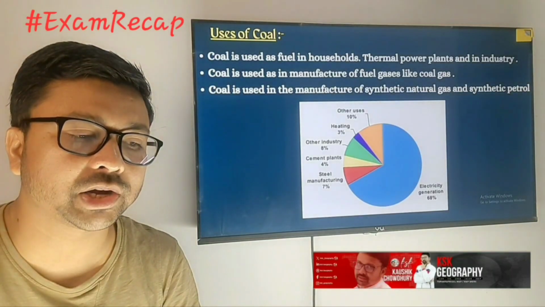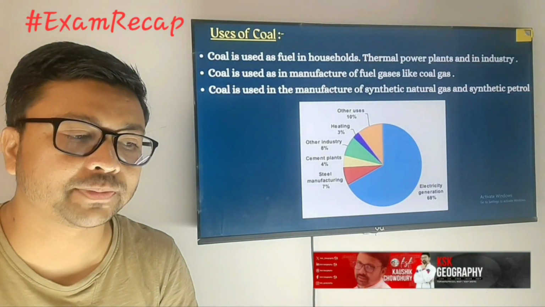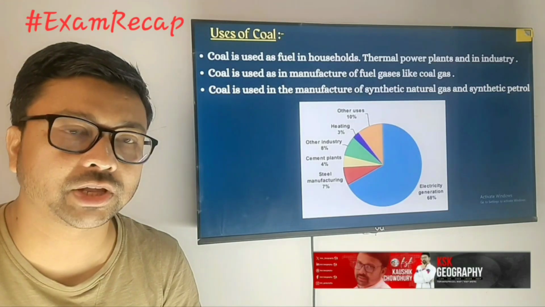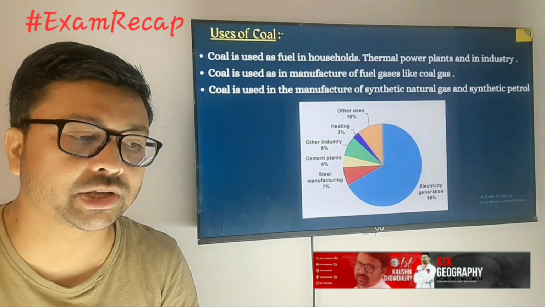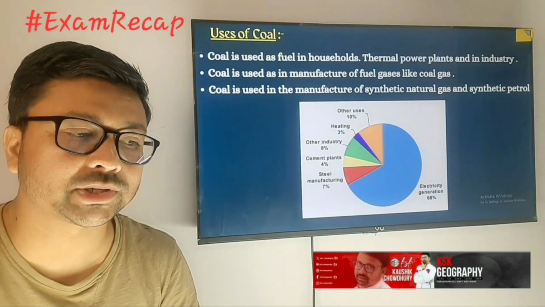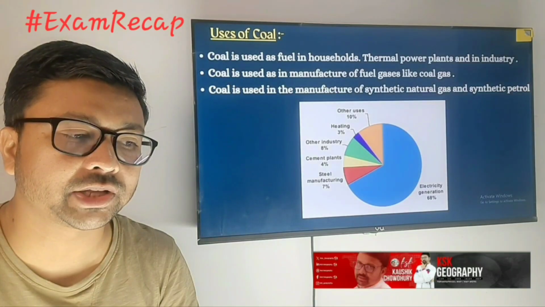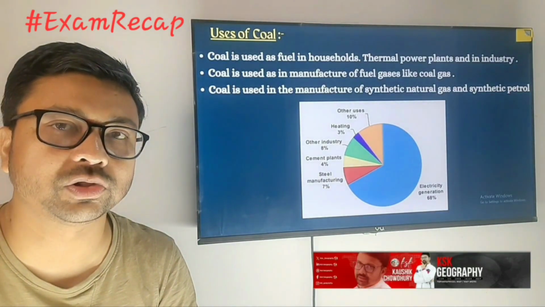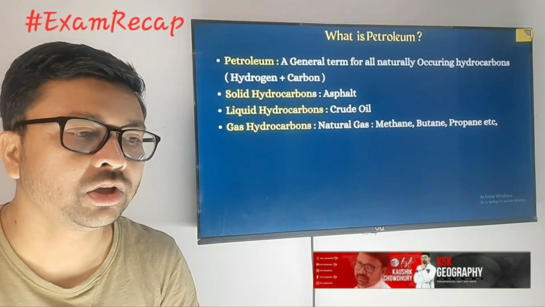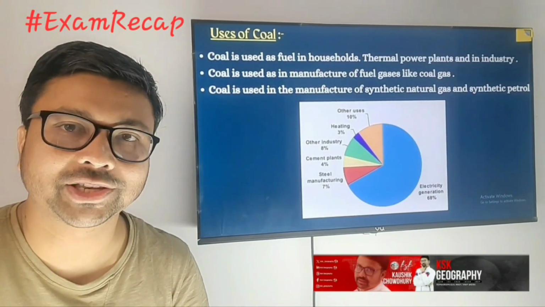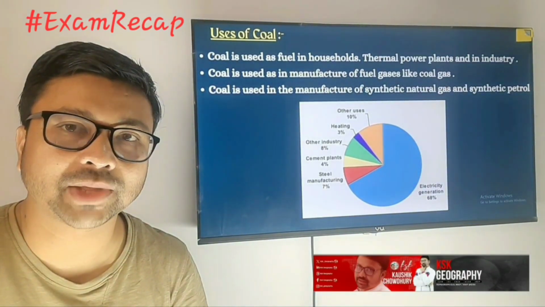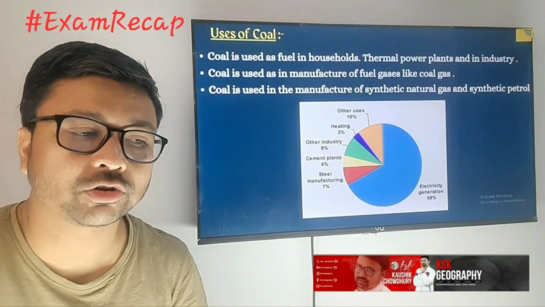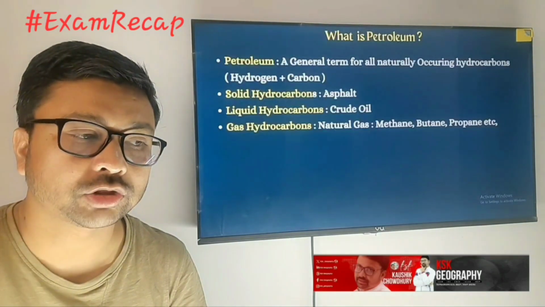It is used mainly for electricity generation nowadays, 68%. For the steel industry it is 7%. For cement plants you record 4%, and other industry 8%. And for domestic heating purposes, 3% use of coal is there. Coal produces a huge amount of heat and energy, but there is a problem, that it is very heavy. It's very difficult to carry from one place to another.